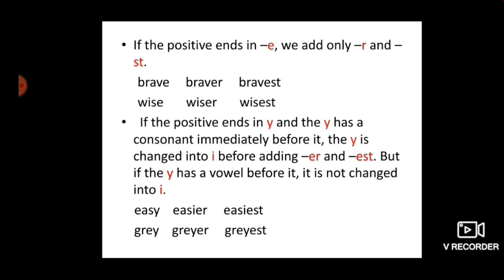But if the Y has a vowel before it, it is not changed into I. For example, you can see grey. Here, just before the Y, E is there, which is a vowel. So, when a vowel is there before the Y, we are not supposed to change the Y. Only we have to add ER or EST, like grey, greyer, greyest.